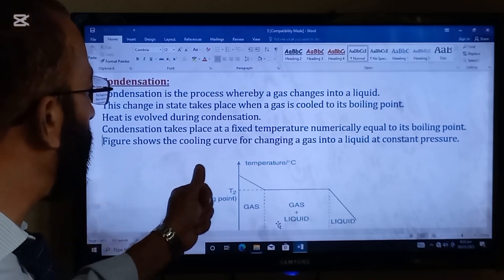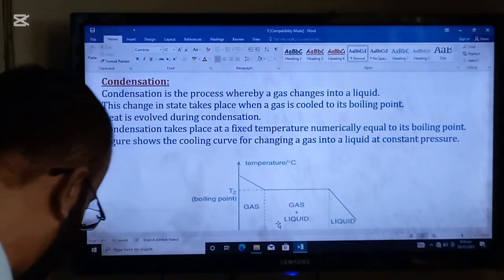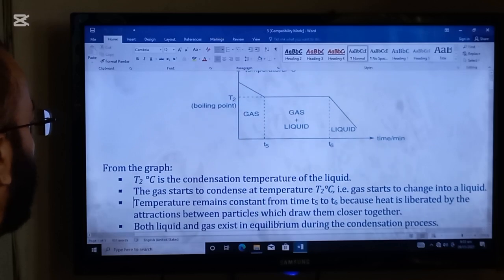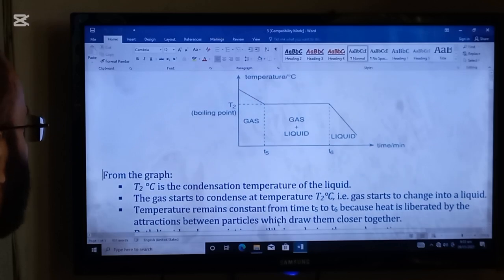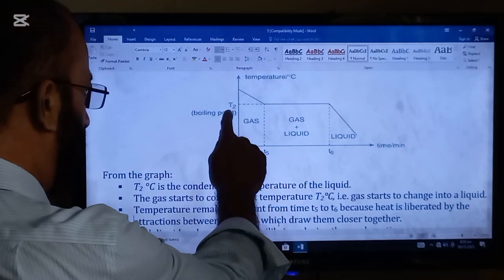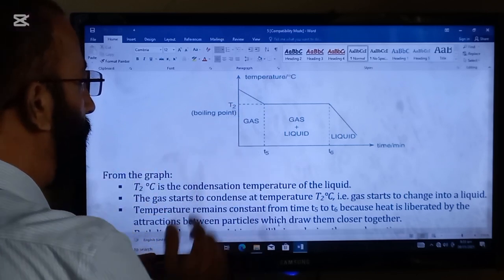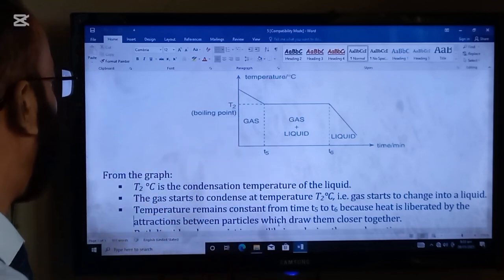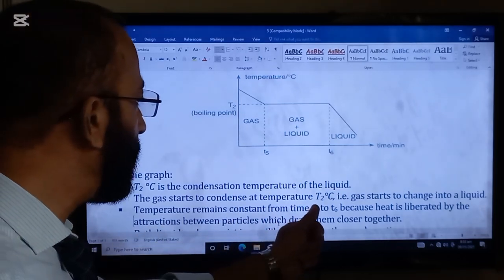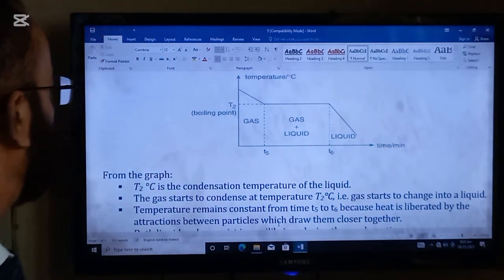Figure shows the cooling curve for changing a gas into a liquid at constant pressure. From the graph, T2 degrees C is the condensation temperature of the liquid. So here is T2 degrees C. This is the condensation temperature. The gas starts to condense at temperature T2 degrees C. That is, gas starts to change into a liquid.